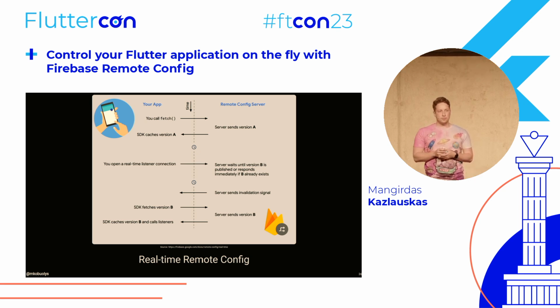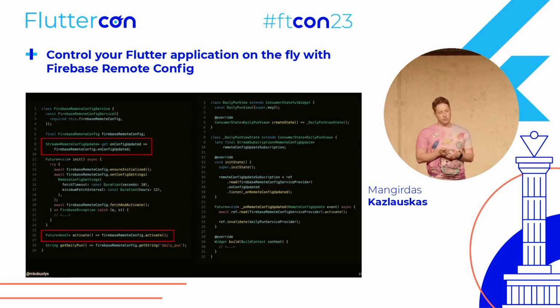The only thing that's missing, and that you need to handle, is that polling is handled for you, but you need to update your UI and the state of the app and take care of that. So how does it change our code? We just expose the stream of the remote config updates through the service, and we also expose the activate method, because you need to handle that as well. The update only notifies you that, look, there's an update, these are the values that we updated, but you still need to take care of the activation and all the other stuff.